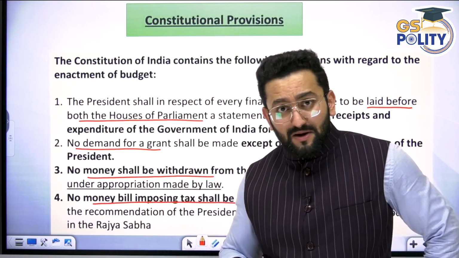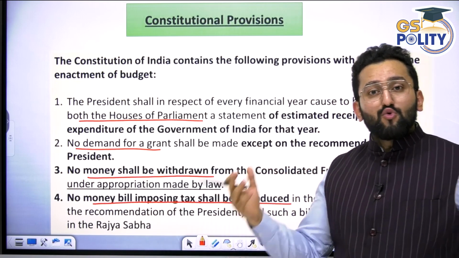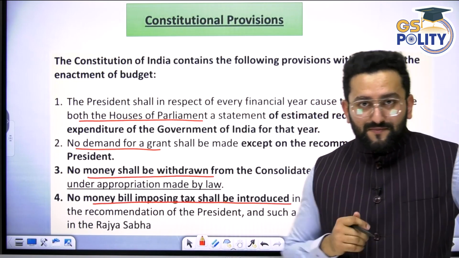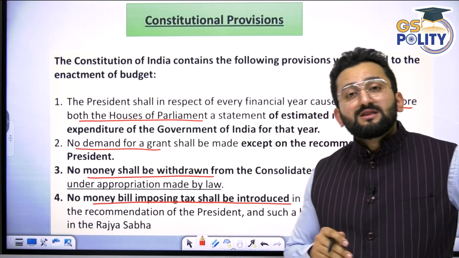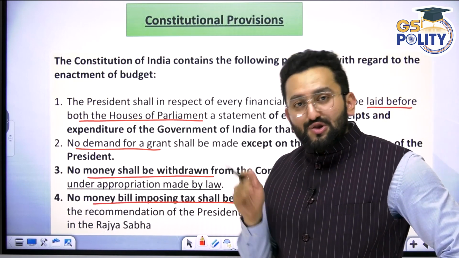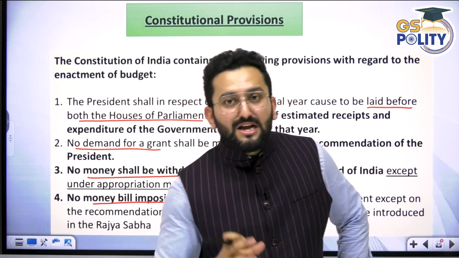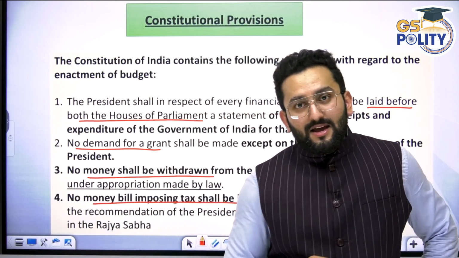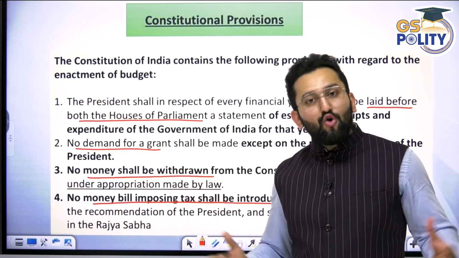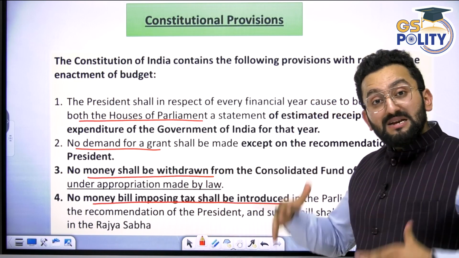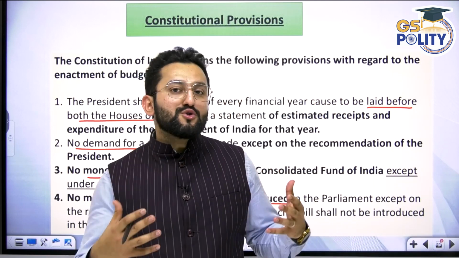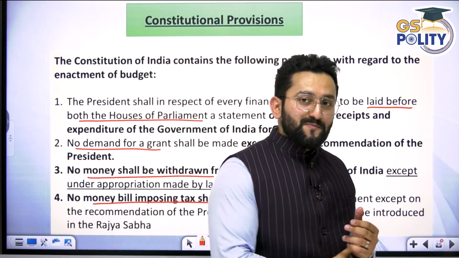So every department and ministry starts sending their proposals to the finance ministry: this much we have spent, this much we want. Within the finance ministry, there is the Department of Economic Affairs, which is responsible for preparing the union budget. When the Department of Economic Affairs consolidates all the data, they have a meeting in the finance ministry under the leadership of the finance secretary, the topmost bureaucrat in the finance ministry.